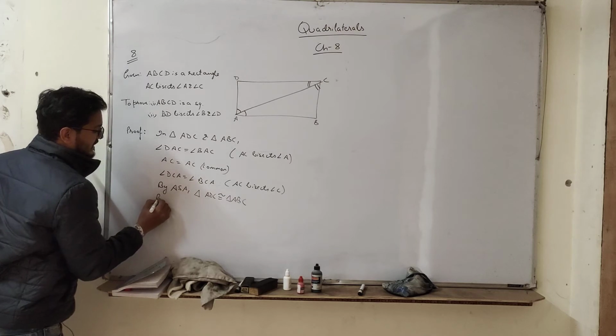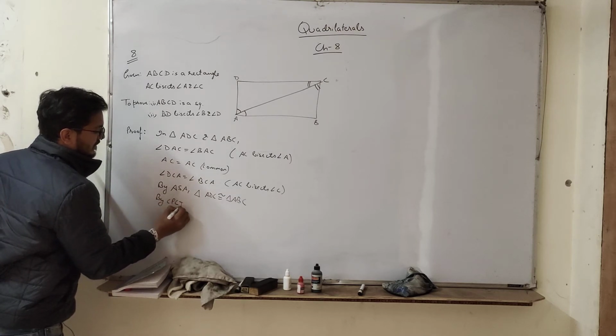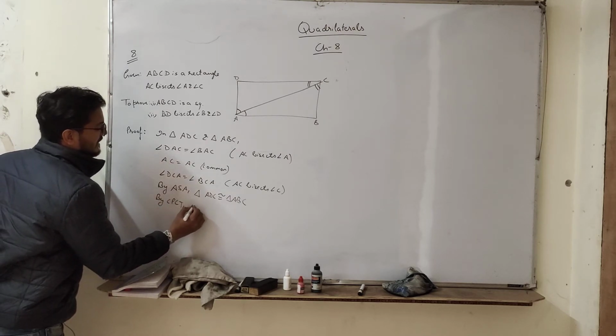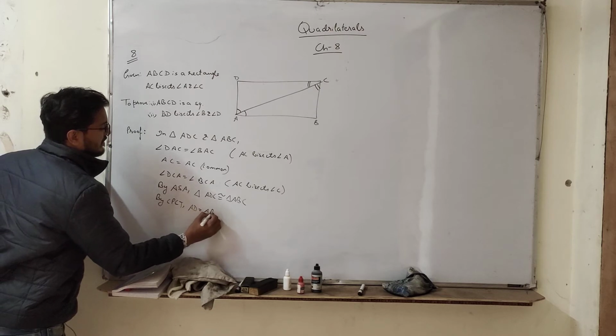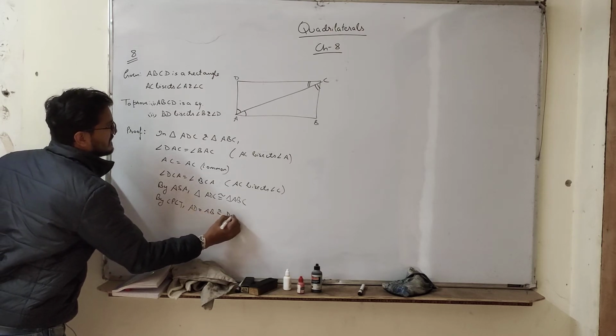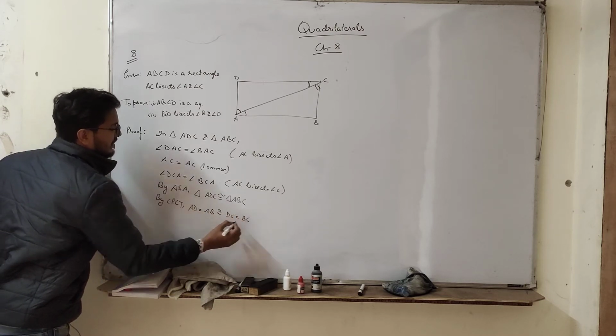So by CPCT we can say that AD is equal to AB and DC is equal to BC.